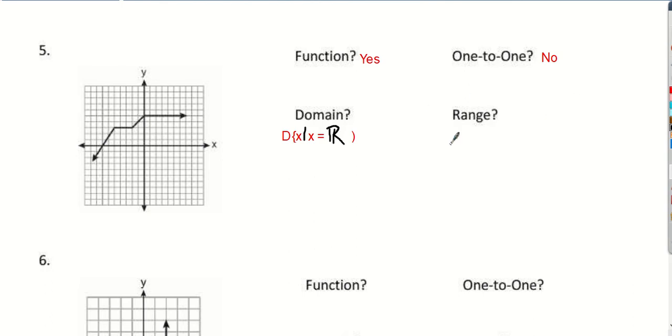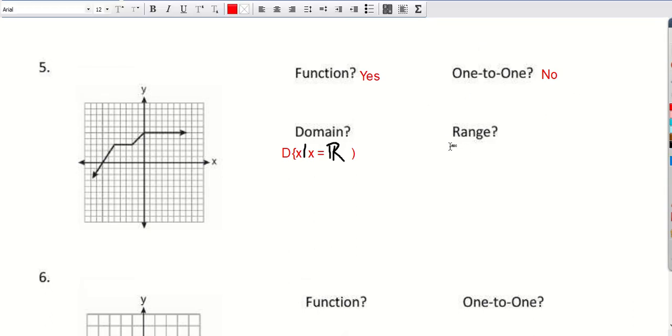And the range is not going to be all real numbers this time. We can see it's always going to go down, and the y values are going to continue to go down forever. But when it gets to this value, it's going to continue to move straight to the right. So it's never actually going to get above 5 on the y-axis.